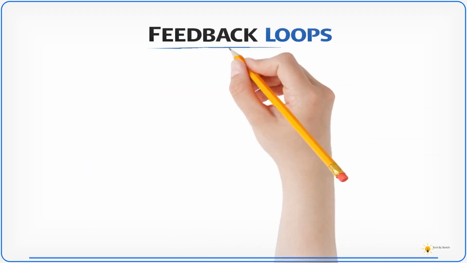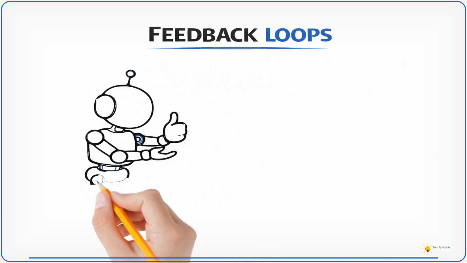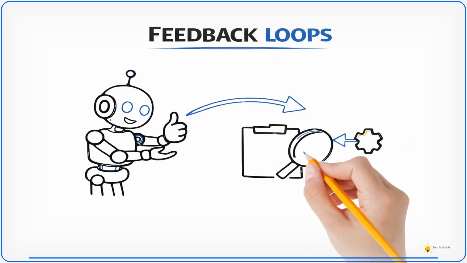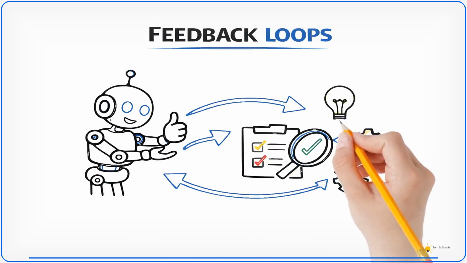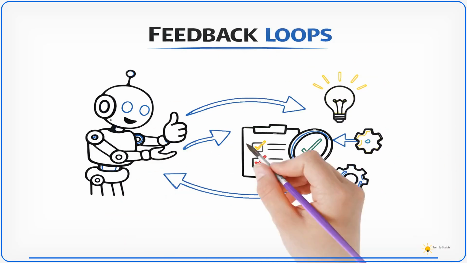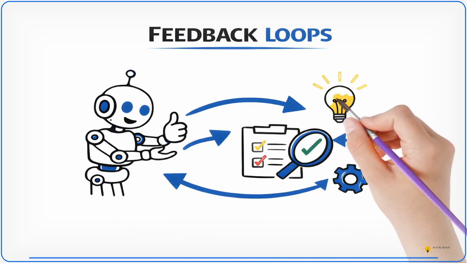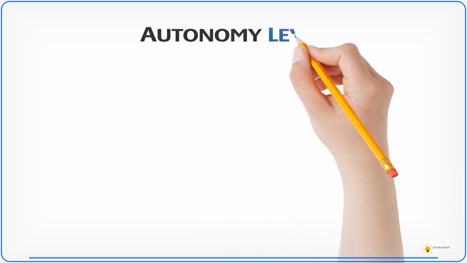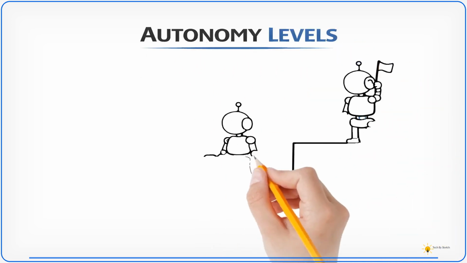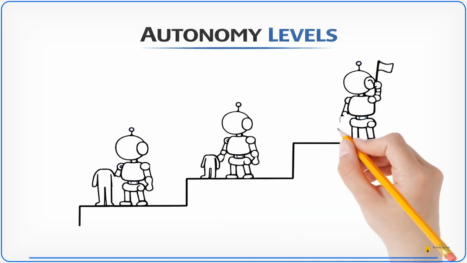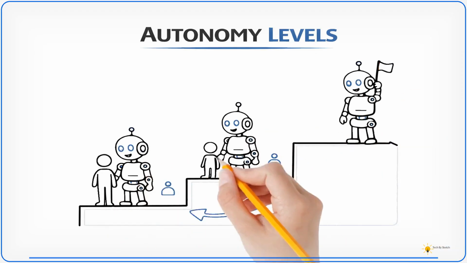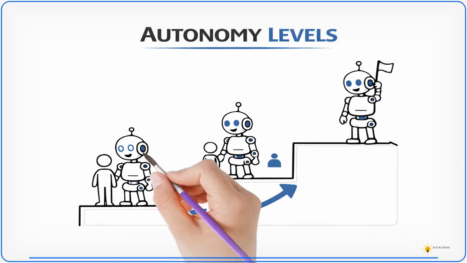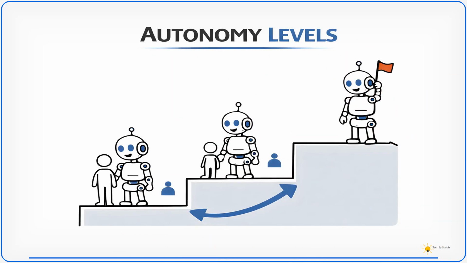Then agentic systems rely heavily on evaluation cycles. These cycles form feedback loops that guide the next action. Feedback helps the system improve results. Of course, not all agents operate at the same level of independence. Different systems implement autonomy levels depending on risk and complexity. Some require human approval, while others run fully automated.